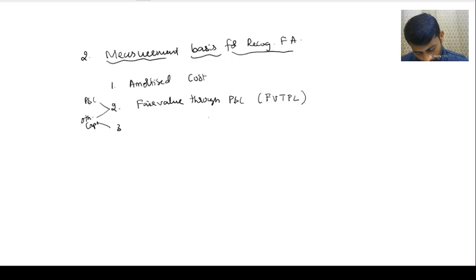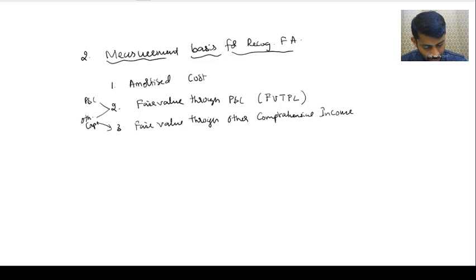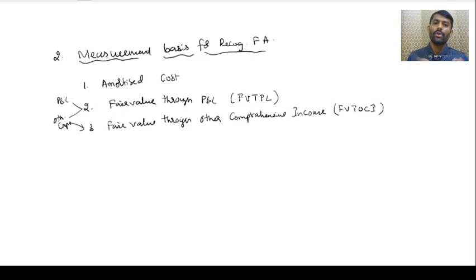Third one is fair value through other comprehensive income, which we call FVTOCI. What is the expansion? Fair value through other comprehensive income. Looks easy now. Yes, sir. So now how are we going to measure? It is nothing but cost or fair value here. Clear?